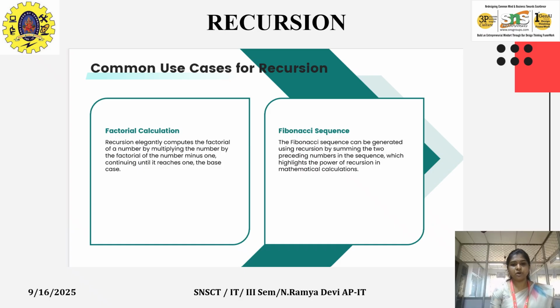When it comes to the Fibonacci sequence, it can be generated using recursion by summing the two preceding numbers in the sequence, which highlights the power of recursion in mathematical calculations. The sequence is generated by summing the two preceding numbers until the base case has been reached.